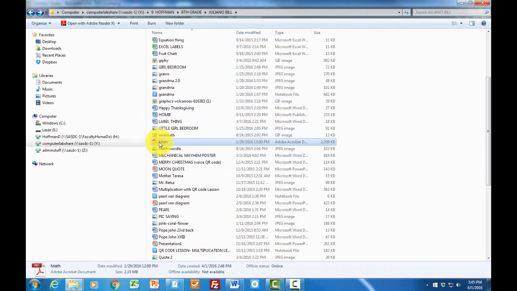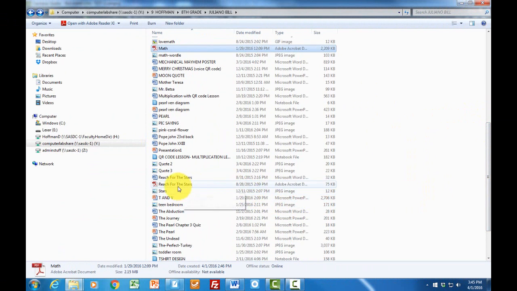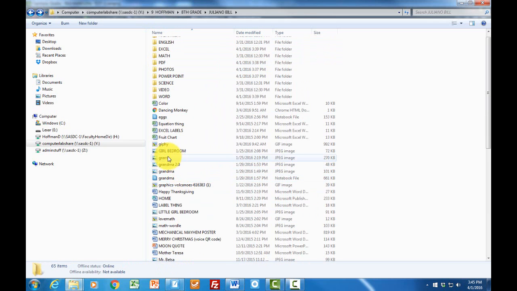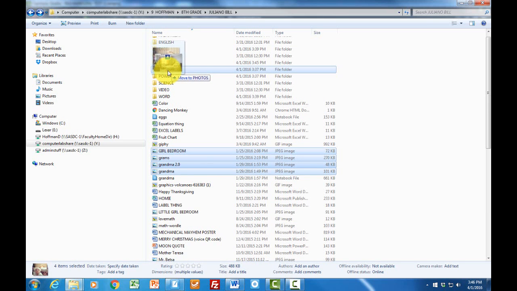I'm going to click on it, but I also need to click on my Control key because now I have to scroll down to the next PDF, which is right here. And then make sure you can jump over. Then simply hold on your mouse and slide it up to the top and drop it into PDF. Okay, here's some pictures. Again, hold on your shift key this time because they're in succession, and grab those and slide those up into photos.